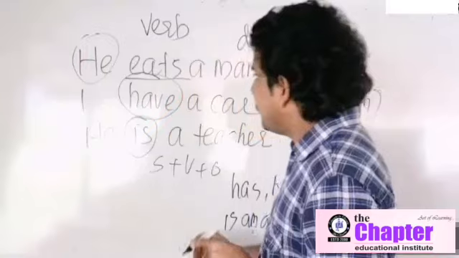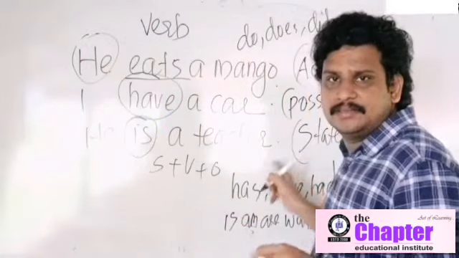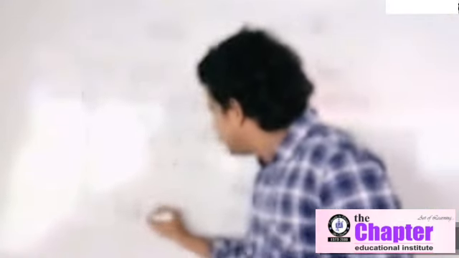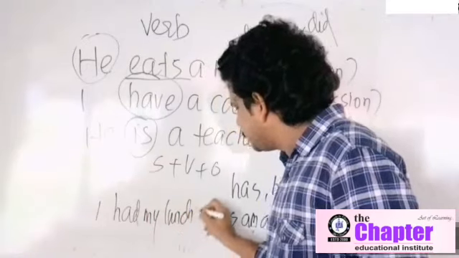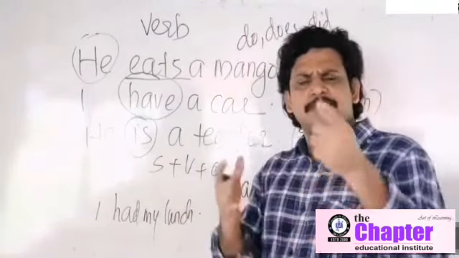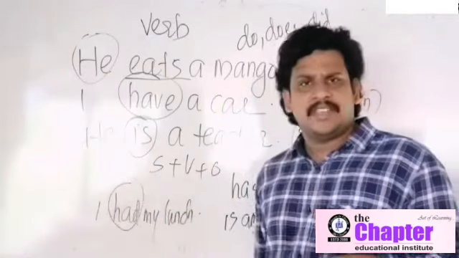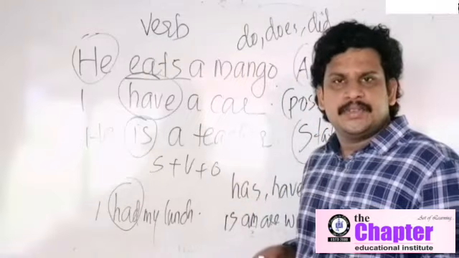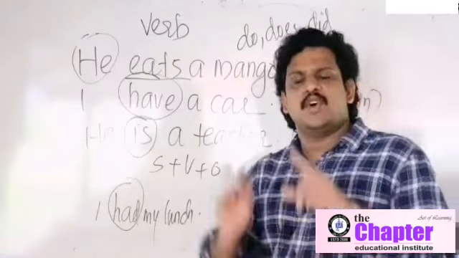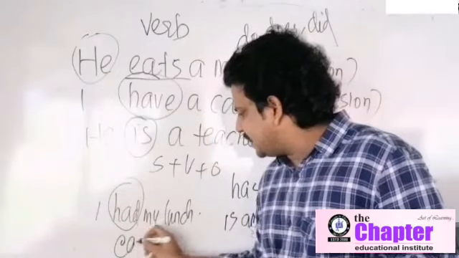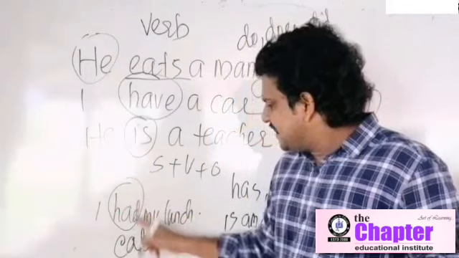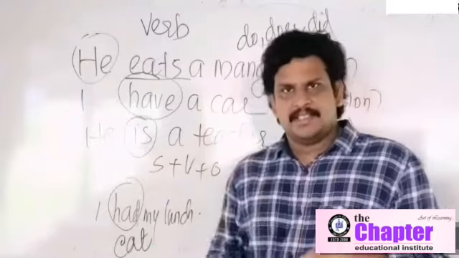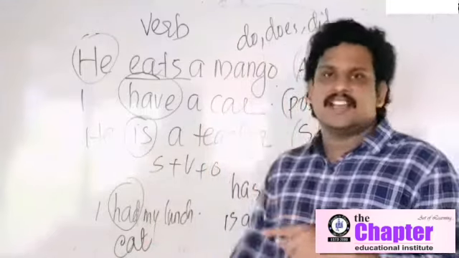But one exception is there. I said has, have, had are possession verbs. But look, I had my lunch. Possession? You know the meaning of the word possession. Look, had is the verb here, which denotes action, possession or state. You might say had is possession. No, it is not a possession verb. It is action here, because the meaning of this verb here is ate or eat. Eat is an action word, so it's an action.